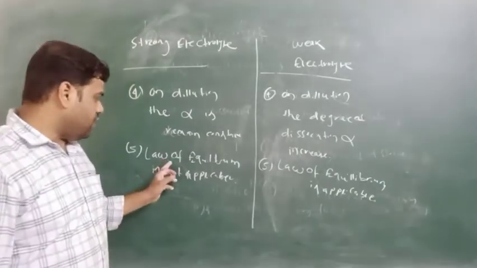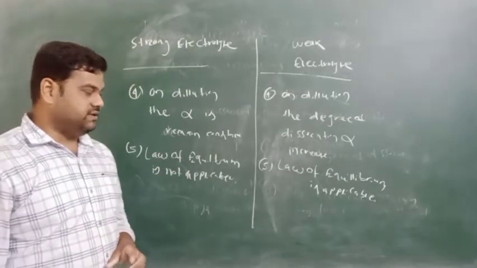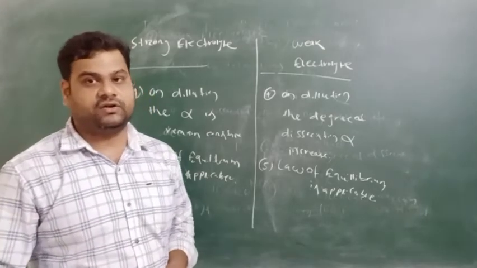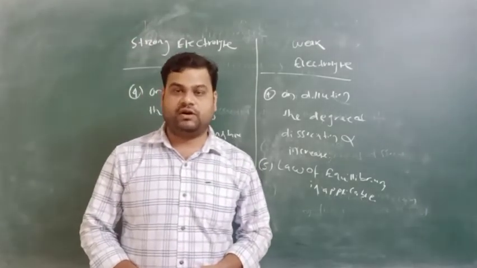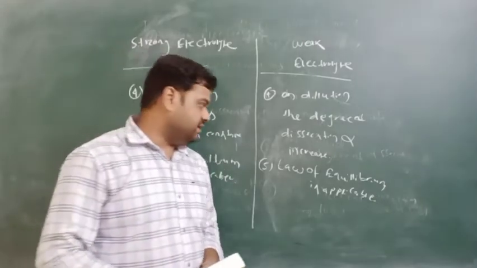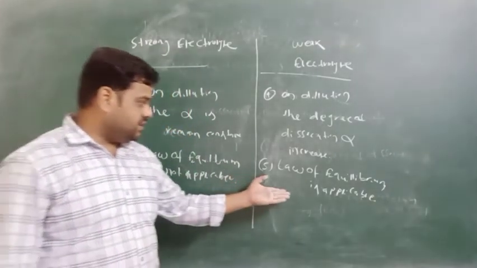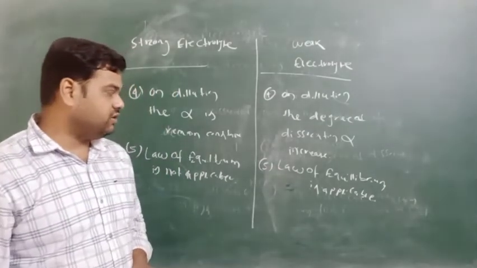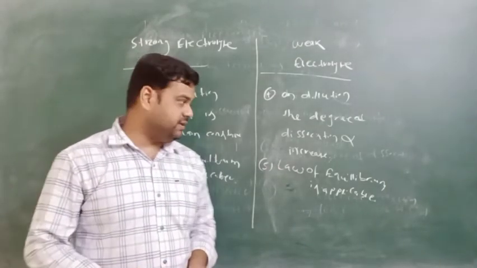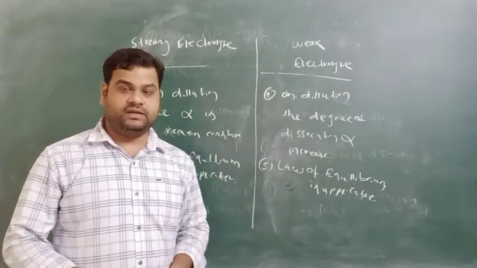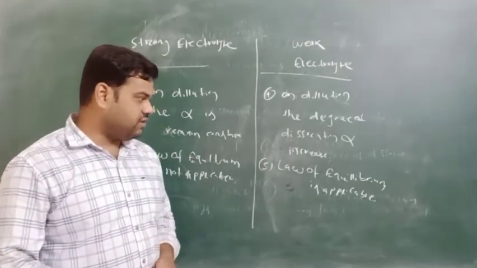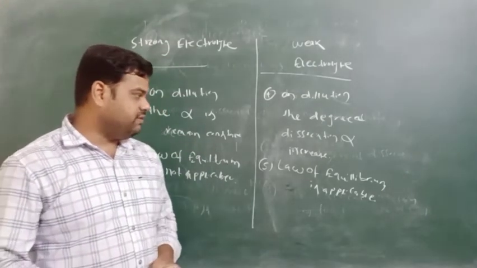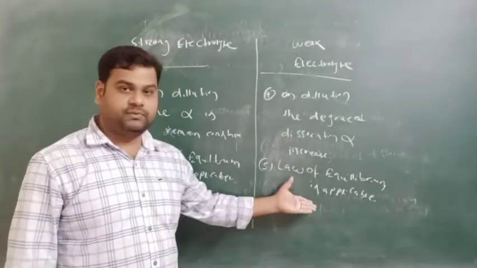The law of equilibrium is not applicable for strong electrolytes because they completely dissociate to form their respective ions, whereas in a weak electrolytic solution they cannot be completely ionized or dissociated to form their respective ions. So the law of equilibrium is applicable, as it is a reversible process.